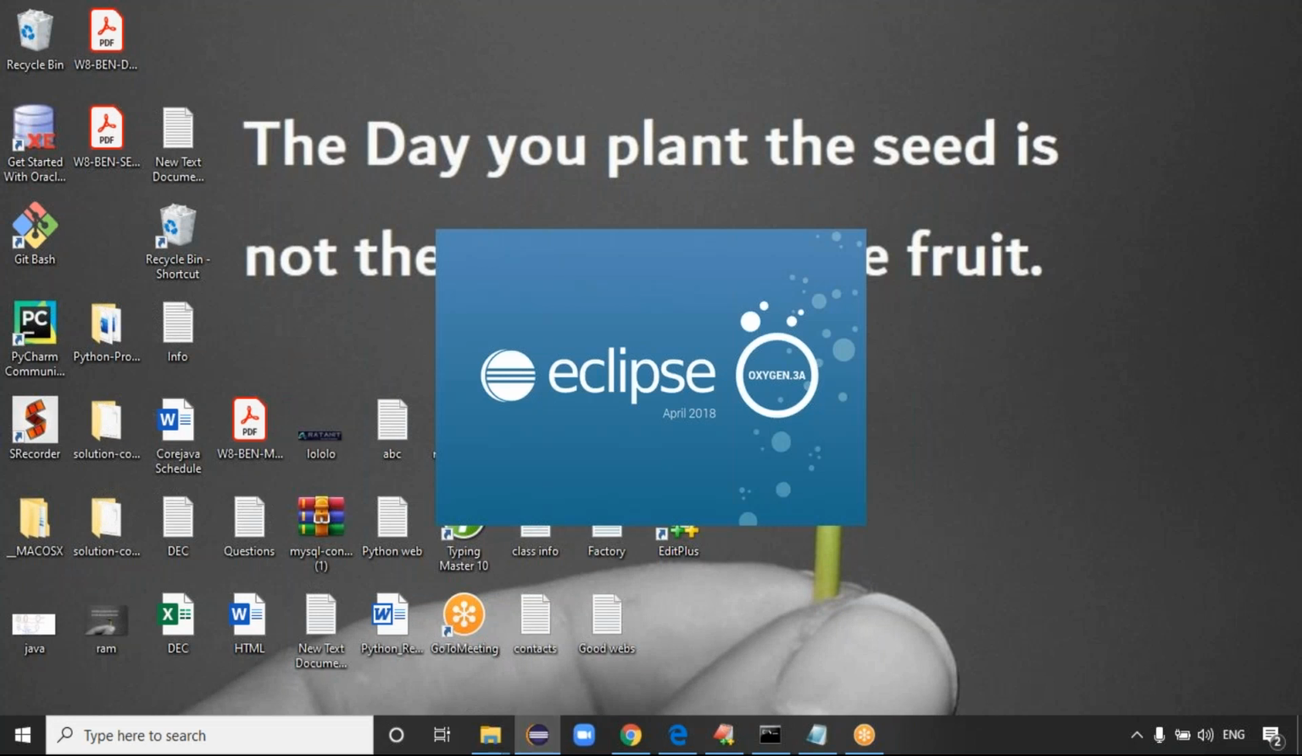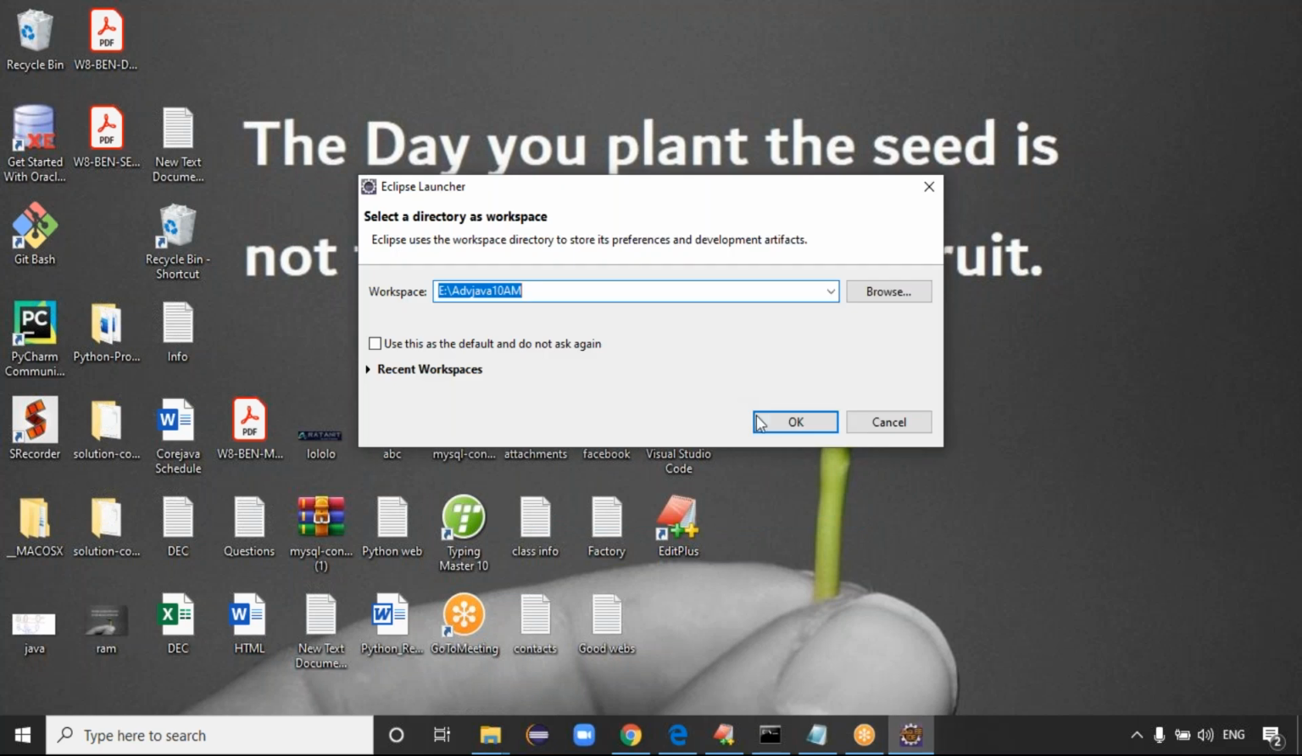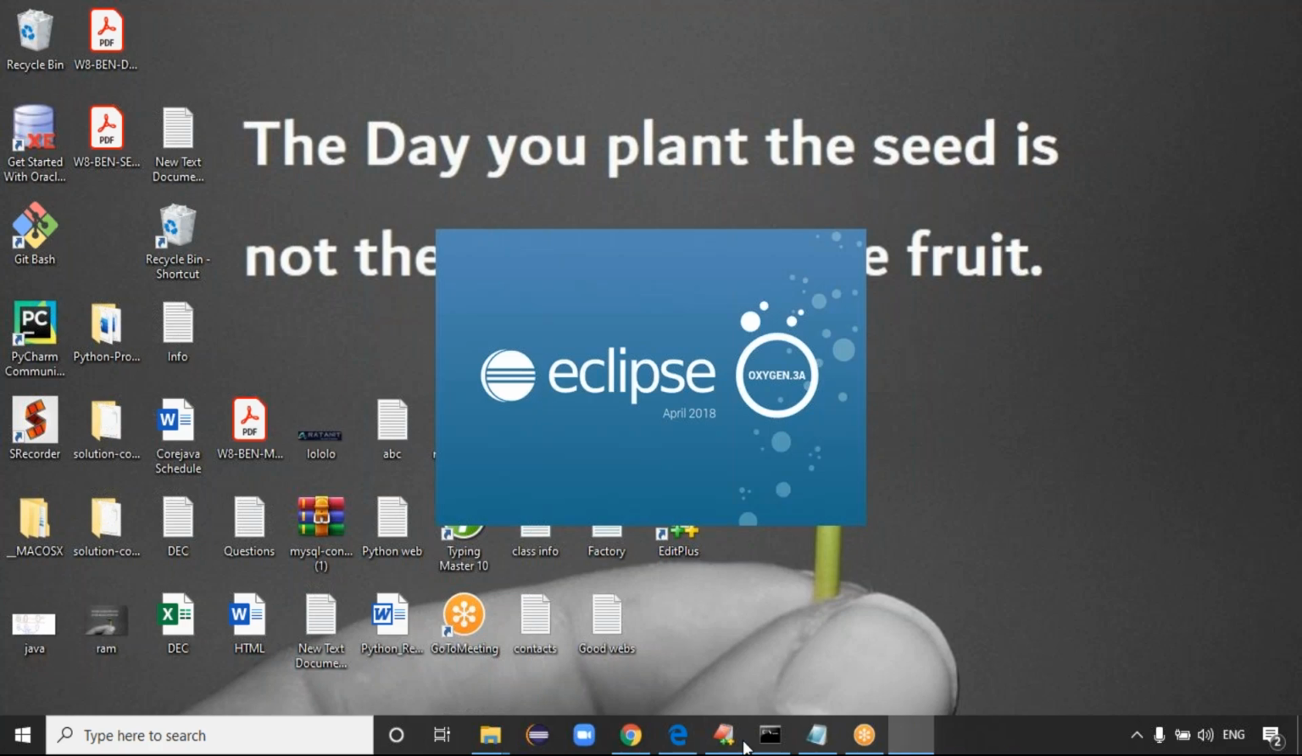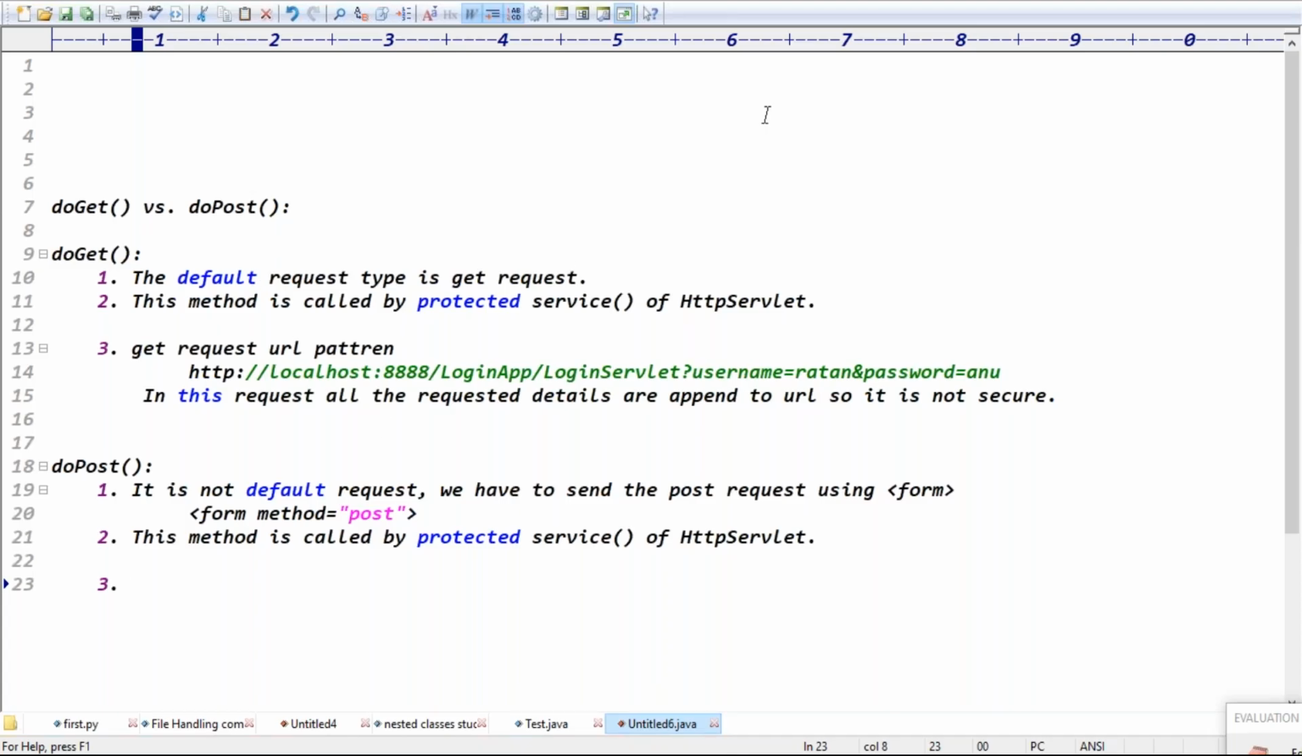You can reopen that Eclipse IDE once. Guys, doGet versus doPost. The default request is the get request. This method is called by the protected service method. Post means it's not a default request, guys. We have to send the post request using the form tag, right?